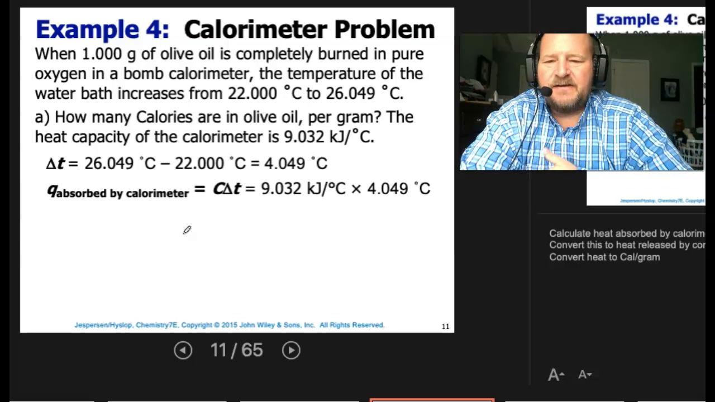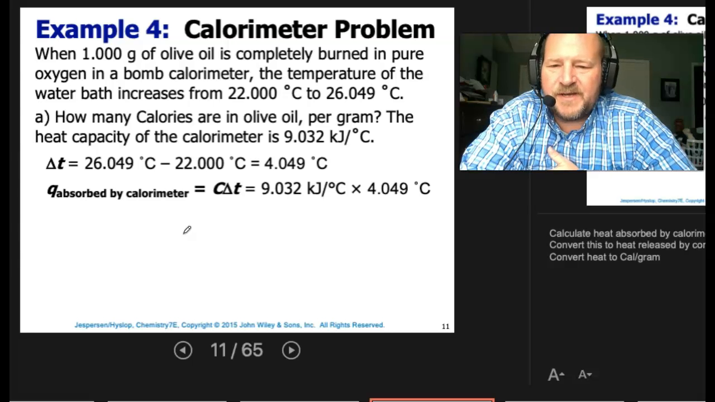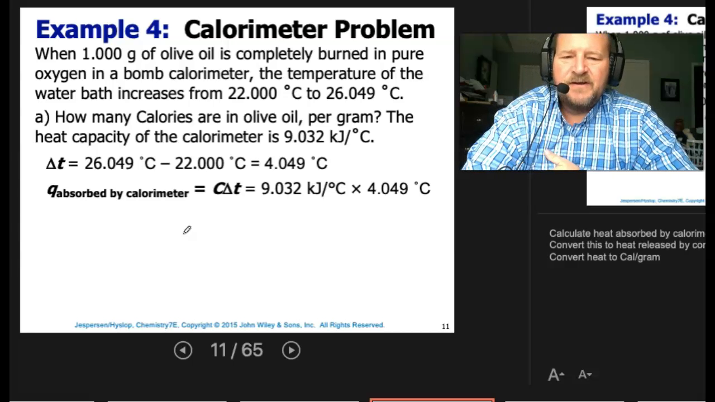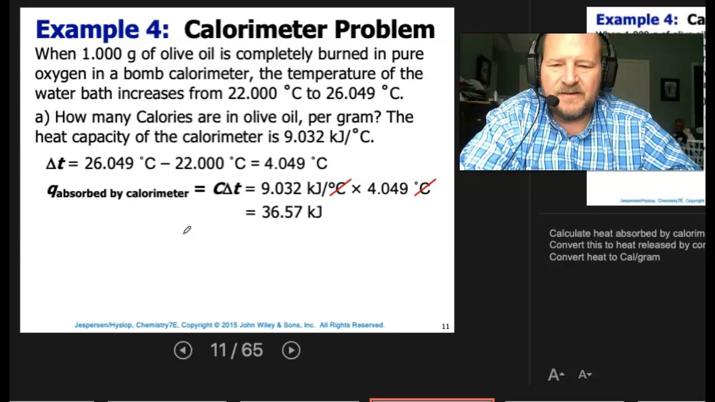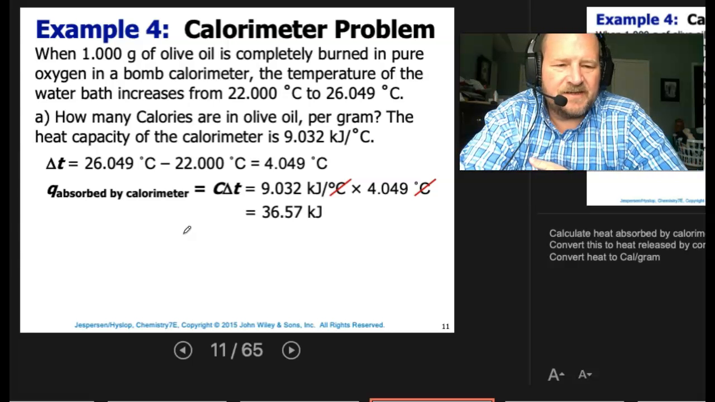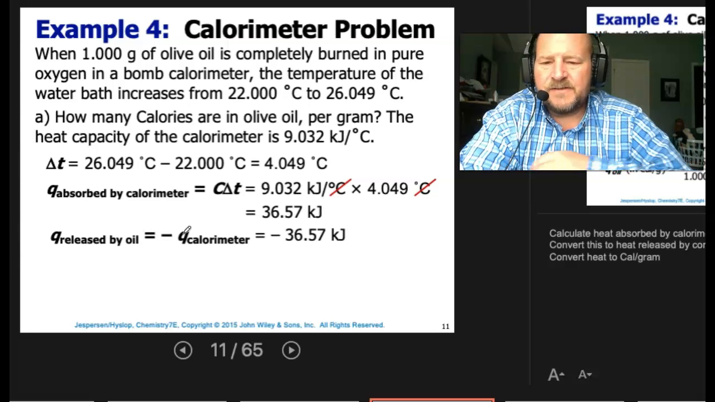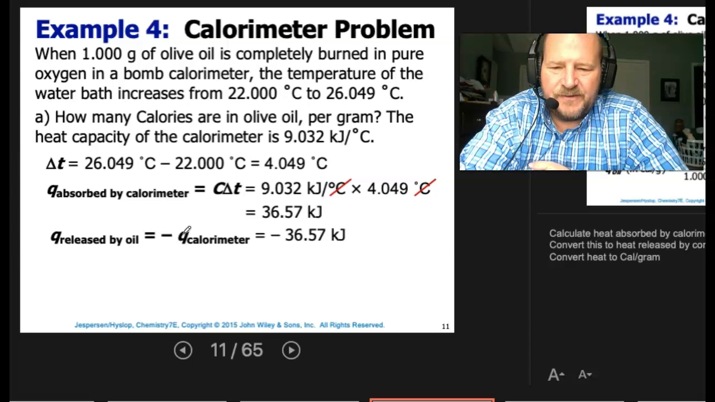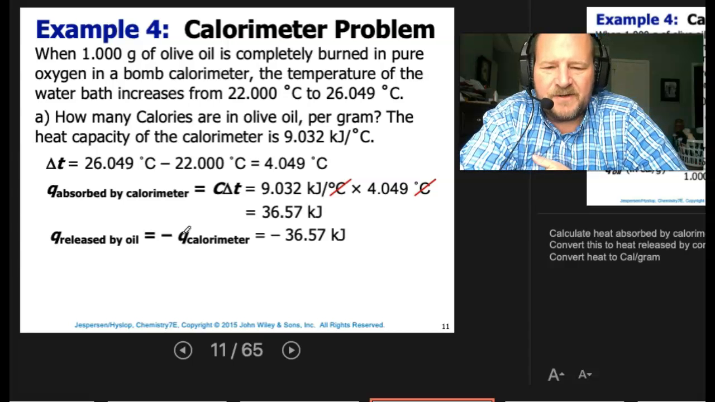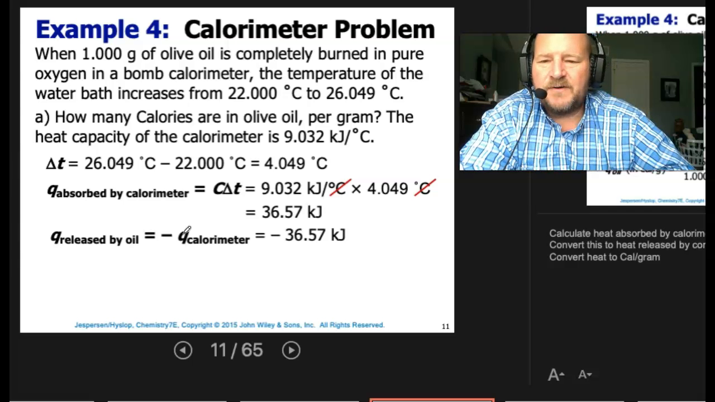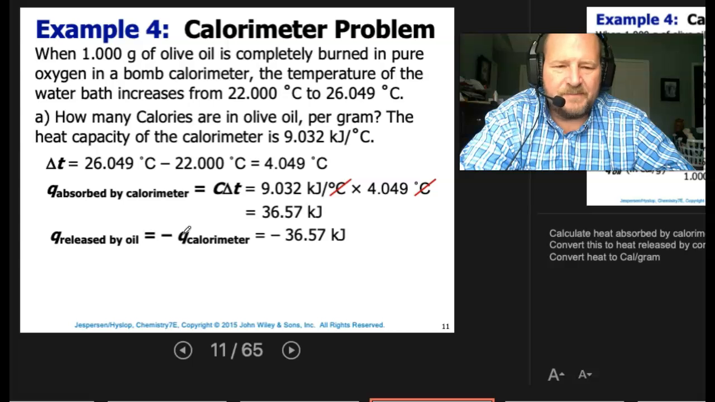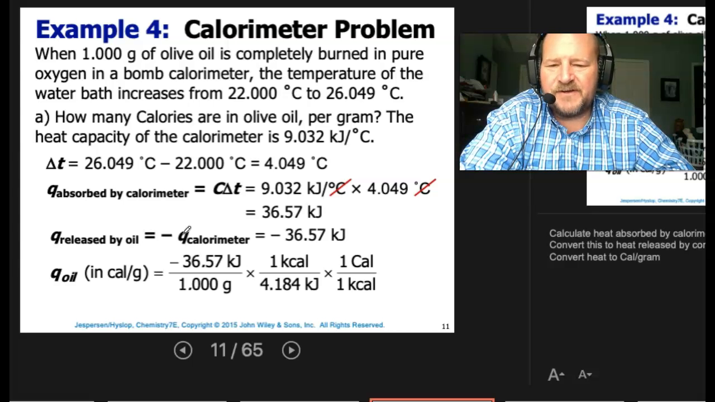Now, the heat absorbed by the calorimeter will be the capacity times delta T. They told us the capacity is 9.032 kilojoules per degree C, so we'll multiply that out, and we have 36.57 kilojoules. So the Q released by the oil would be the negative of the calorimeter, so that's going to be negative 36.57. Now, we were told at the beginning that we used a 1 gram sample, so we're going to take negative 36.57, divide by 1 gram.